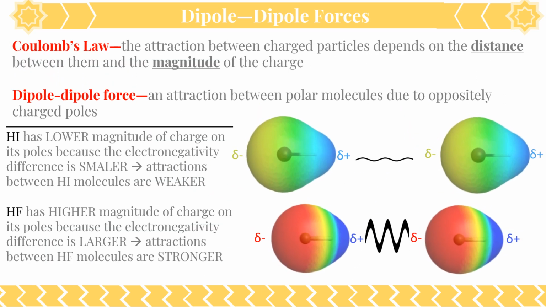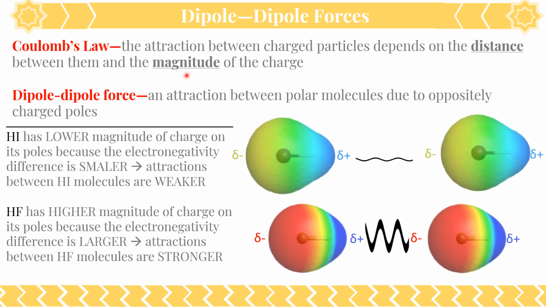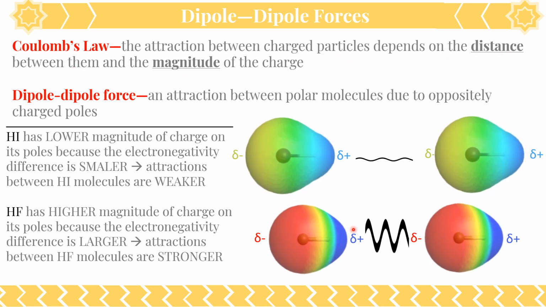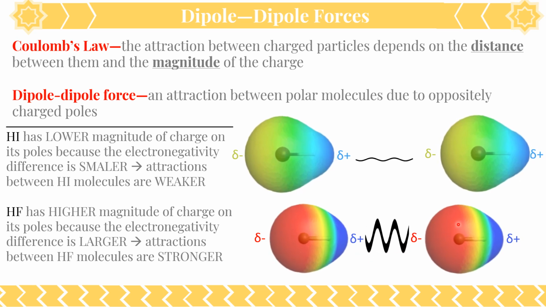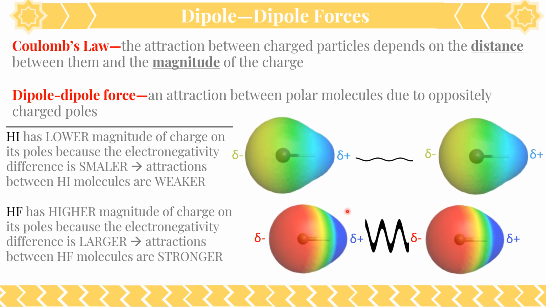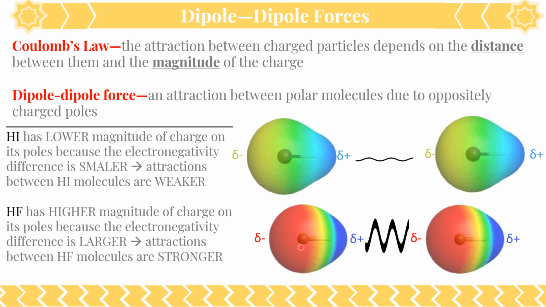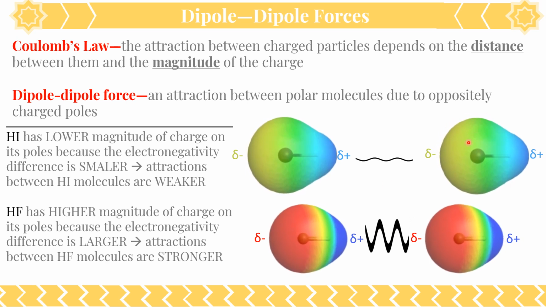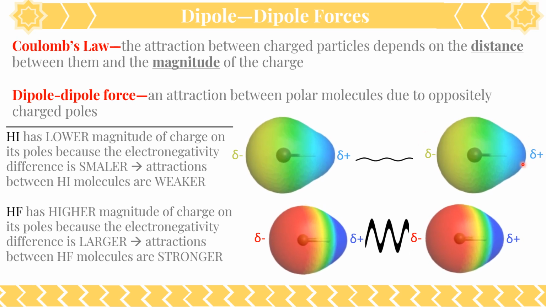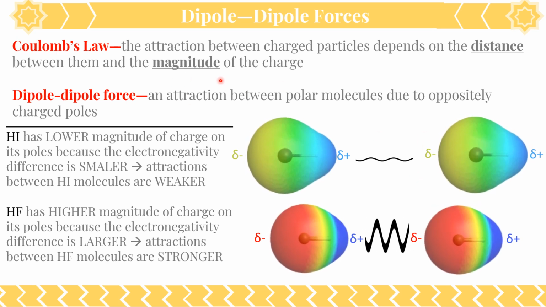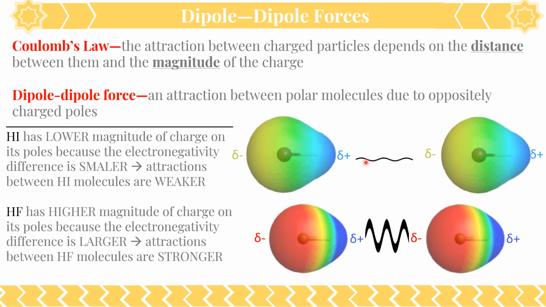So this also does connect back to Coulomb's law. The attraction between charged particles depends on distance and magnitude. Since hydrofluoric acid has a much, much higher magnitude of charges, hydrofluoric acid experiences a very strong attraction to other hydrofluoric acid molecules, and they'll stick together like magnets. Something like hydroiodic acid here has much less partial negative and partial positive charges. The magnitude, the strength is much lower. So these molecules feel very little attraction to each other.